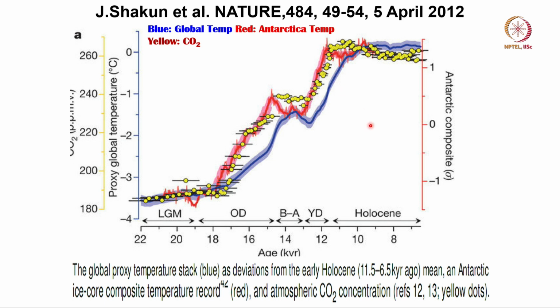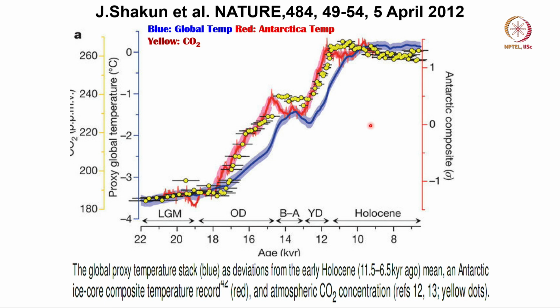So this is a very important conclusion from the work of Shukun, which is that we know the transition from the last ice age to the Holocene occurred in two steps. First, Antarctica warmed, and once Antarctica warmed, carbon dioxide came out of the ocean and also out of land.